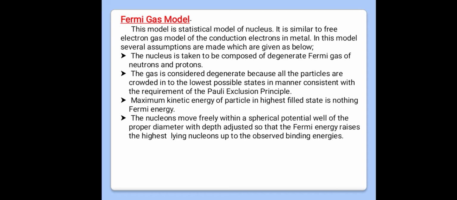If we place two fermions in a single state, one must have up spin and the second must have down spin. Two fermions having the same quantum numbers cannot occupy the same state.